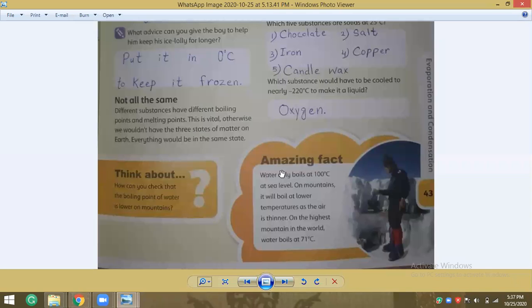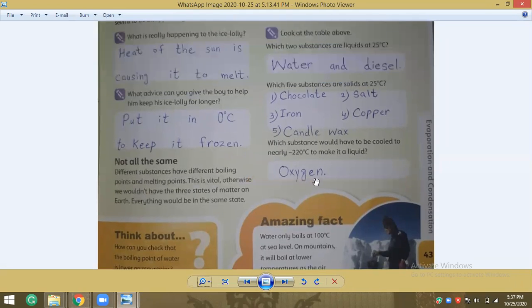Amazing facts. Water only boils at 100 degrees Celsius at sea level. On mountains, it will boil at lower temperatures as the air is thinner. On the highest mountains in the world, water boils at 71 degrees Celsius.